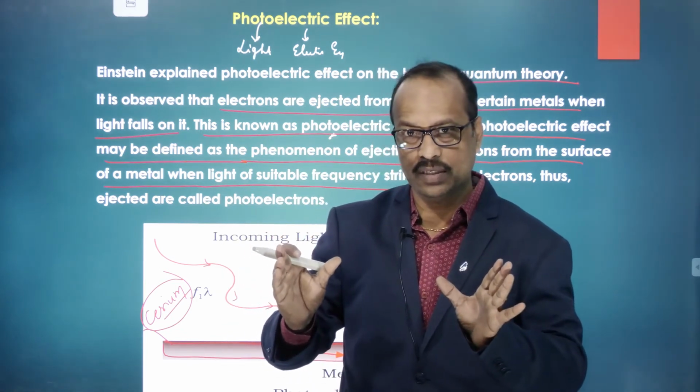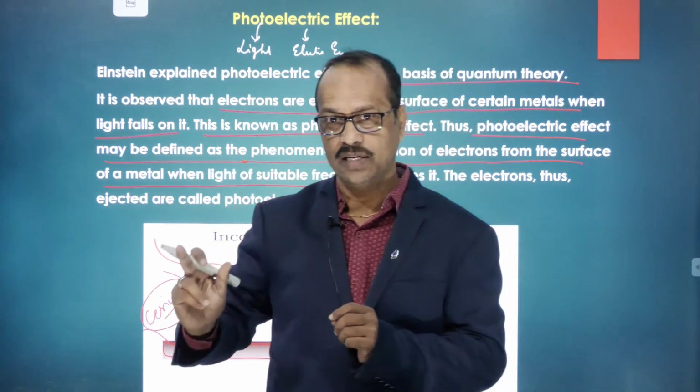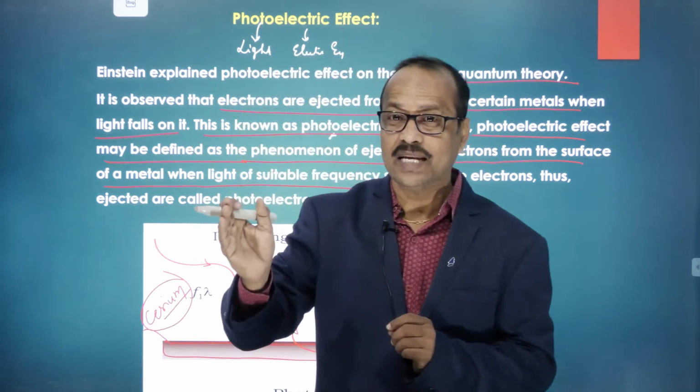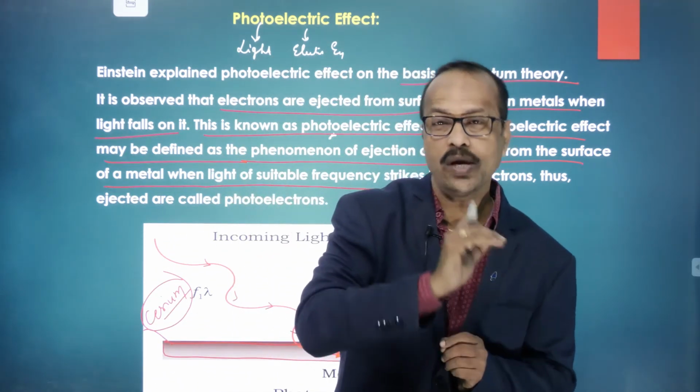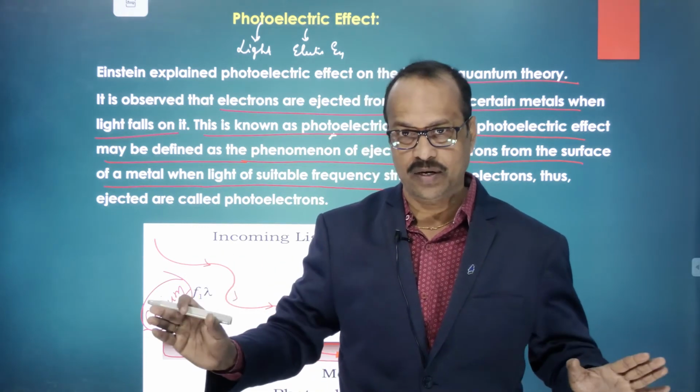Clear to you? Photo means light, electrical energy, effect. So the phenomenon in which light energy is converted into electrical energy is called the photoelectric effect.